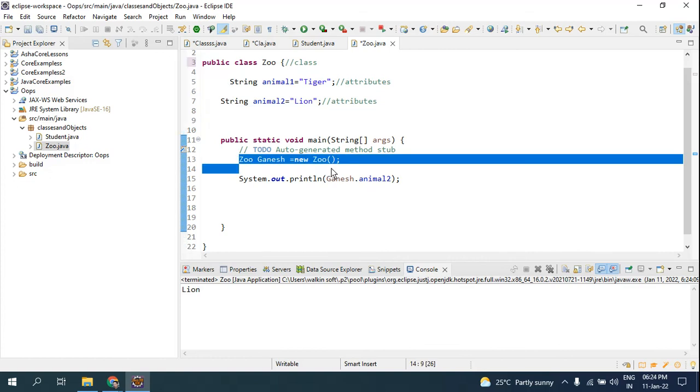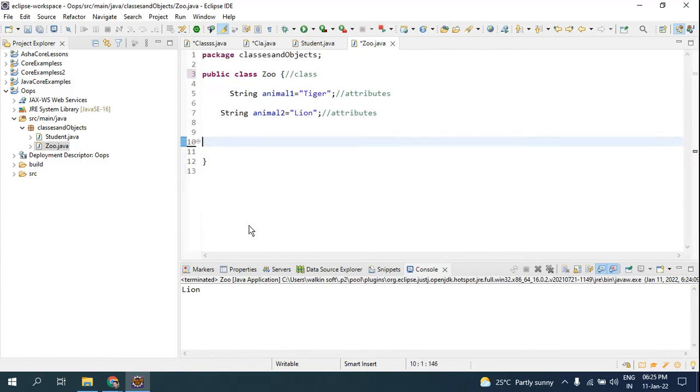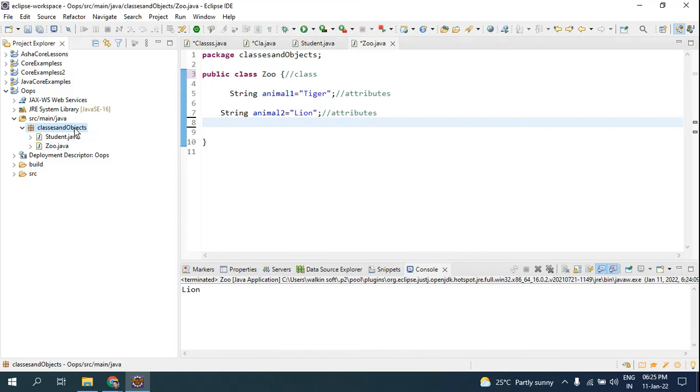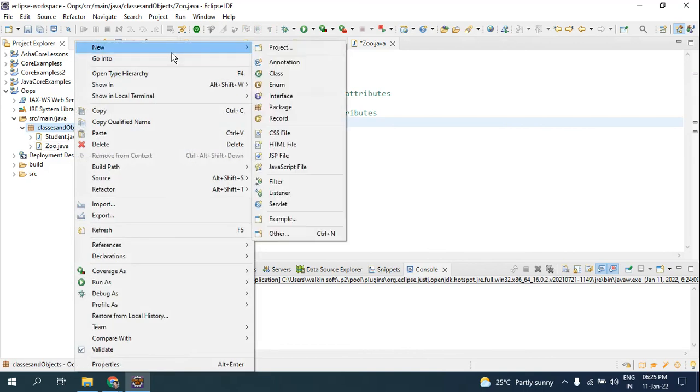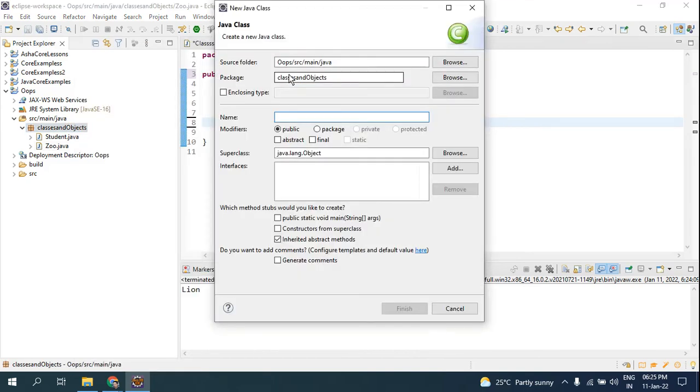Look, now you can do this with multiple options. Like, look here, for now I'll remove this. Now this is my basic class. Now what if there's a scenario where I have to use it? So what I'll be doing is creating a separate class, a new class. I'll make it a new zoo, and I'll create the main method here.